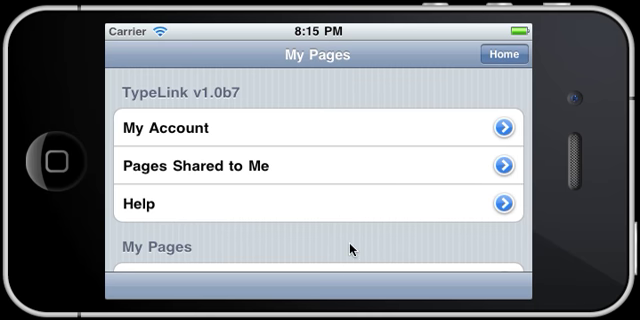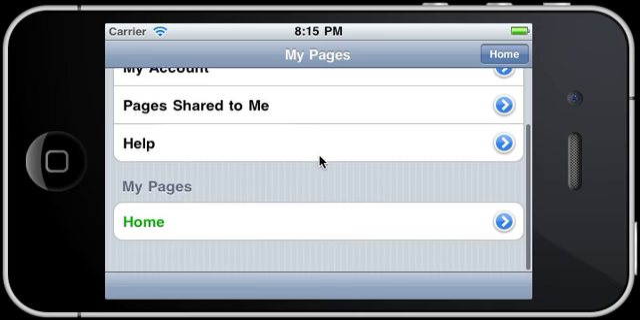So now you're on the TypeLink main page. You can see a link here for My Account, which will let me change that username and password. As a side note, you can change from one account to another anytime you want in the TypeLink app. Your data is going to be saved, and it's very easy to use like that. There's a link here to click the pages shared to me, so you can see pages that other people have shared to you. There's a link here for help that is going to take you to a nice iPhone-friendly version of the help pages for any kind of information you'd like about how to use TypeLink more.